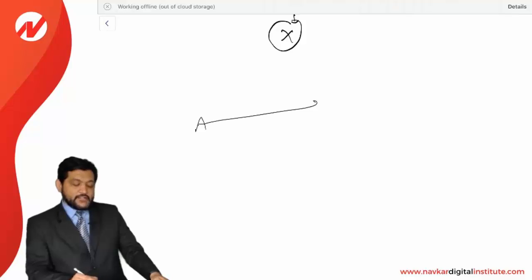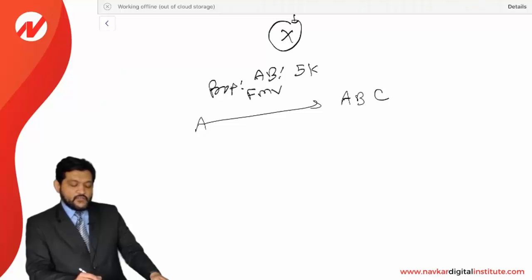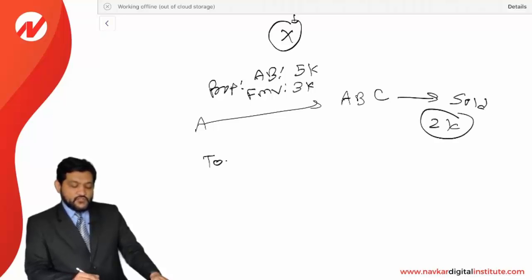Let's say a partner contributed to ABC firm a property whose AB was 5,000 and FMV was 3,000. Now this ABC firm sold the property for 2,000. What is the total loss?